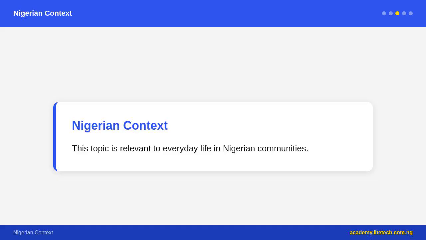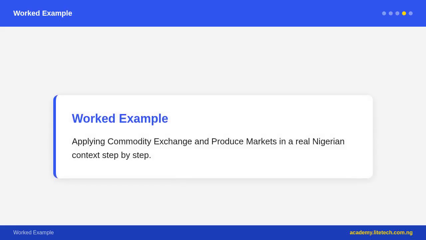Formal produce marketing in Nigeria historically involved the produce marketing boards, established during the colonial era and continued after independence. These boards, such as the Cocoa Marketing Board, Groundnut Marketing Board, and Cotton Marketing Board, had monopoly control over export crops. Farmers sold to the board at fixed prices, and the board exported the crops. The boards were abolished in 1986 as part of the Structural Adjustment Program (SAP), and since then commodity marketing has been liberalized. Today, the Nigerian Incentive-Based Risk-Sharing System for Agricultural Lending (NIRSAL) and the Central Bank of Nigeria support agricultural commodity value chains.